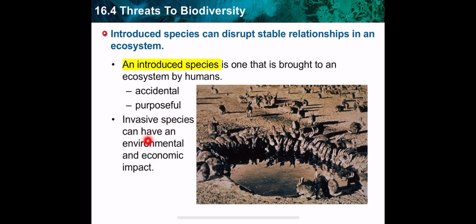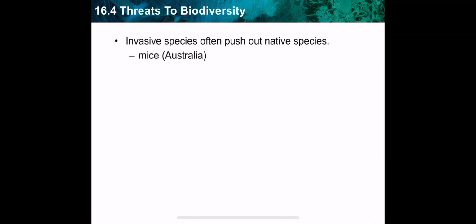Invasive species can have an environmental and economic impact. In this case, the introduced or invasive species will affect biodiversity a lot. Why? By affecting the native species.